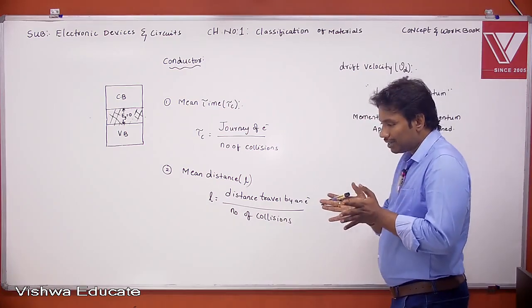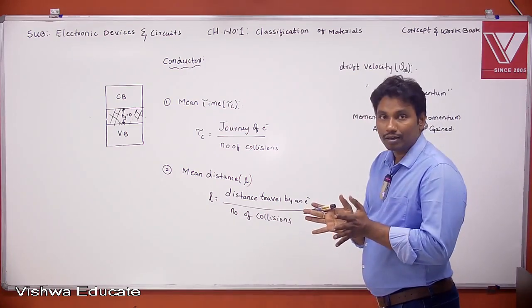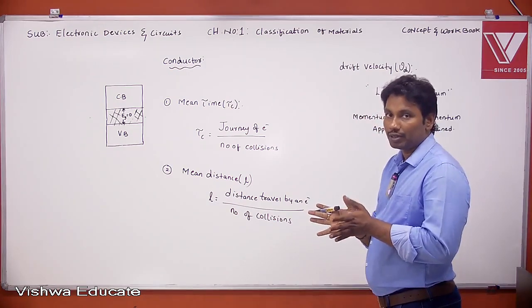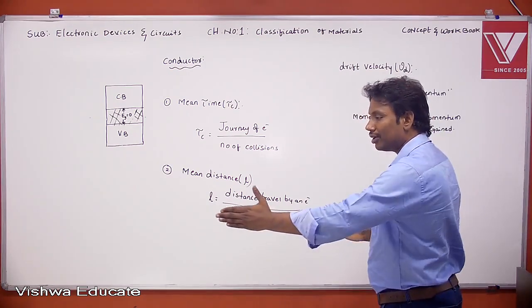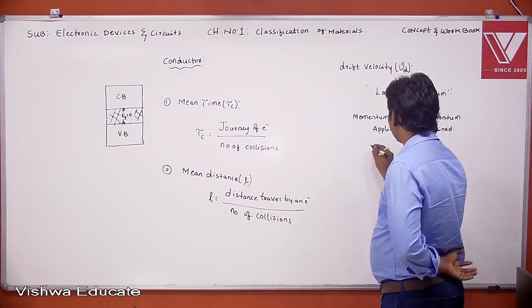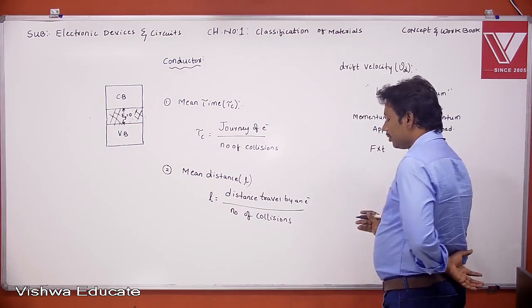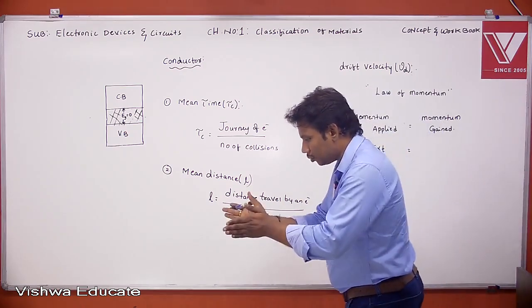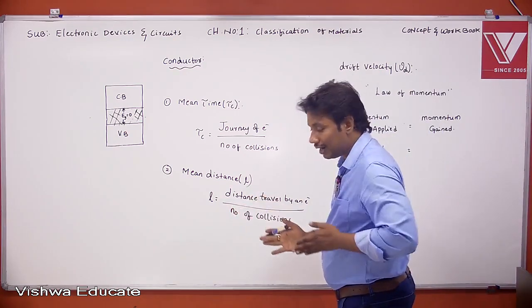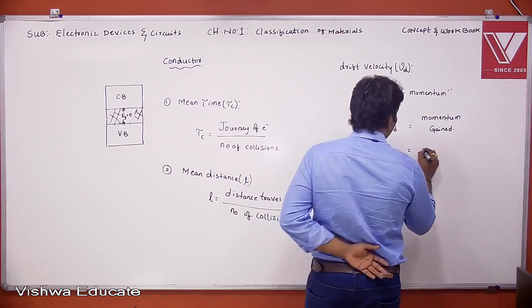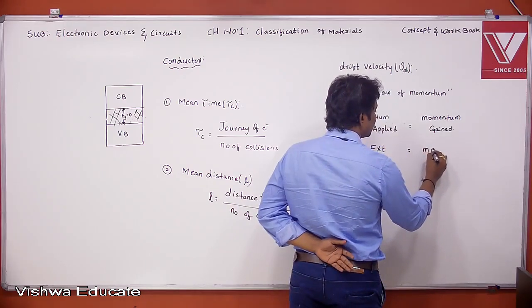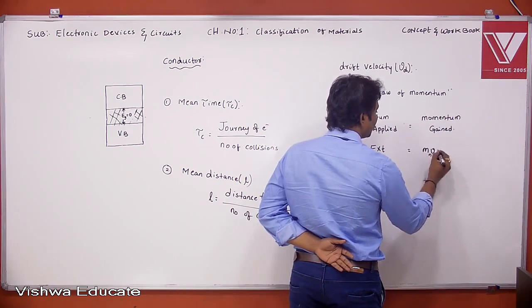What we are doing, we are applying some external electric field to a conductor or a semiconductor. What happened actually? The charge carriers are flowing, right? That means momentum applied is nothing but force into time. What is momentum gained actually? If you are applying some force, nothing but external electric field, the electrons are moving, right? So it gains a momentum, that is mass into velocity, right?